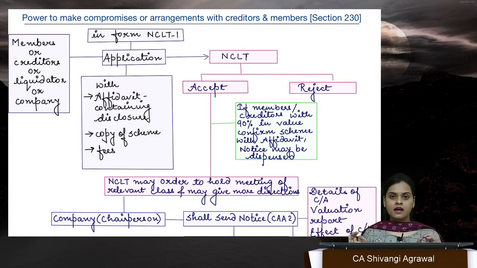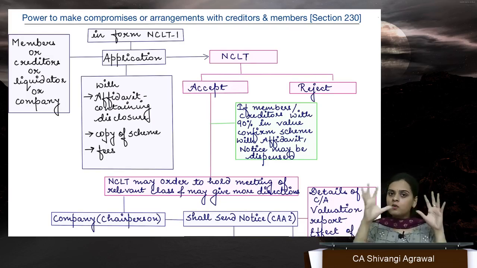We have section 230 which is for compromise or arrangement, and section 232 which is for merger, amalgamation, demerger. However, section 232 is not complete. It does not give us an elaborate, detailed and exhaustive procedure as to how merger and amalgamation should be proceeded with, and redirects us to section 230.